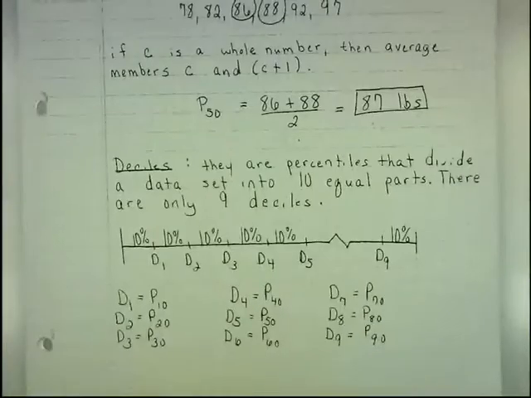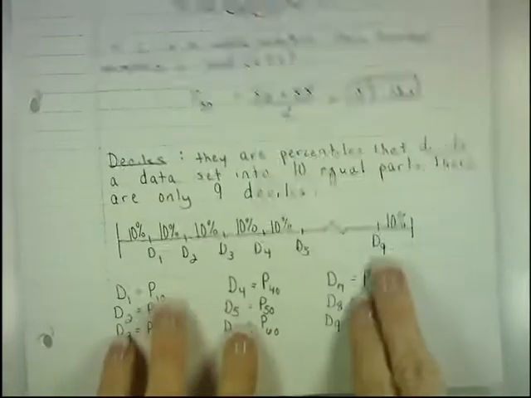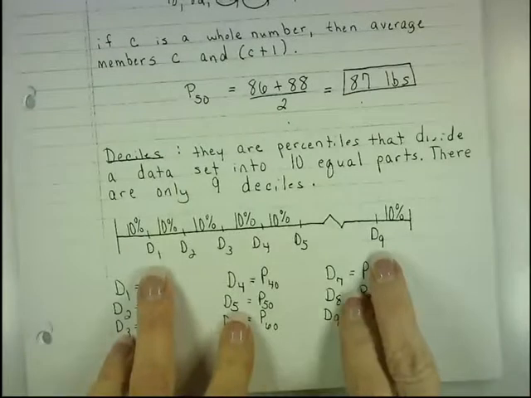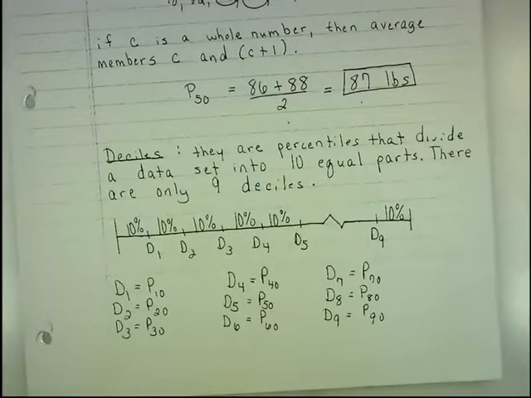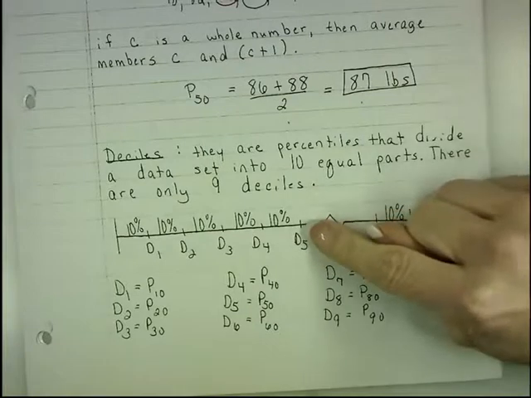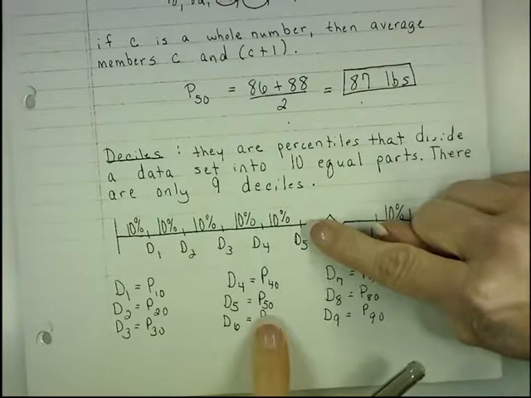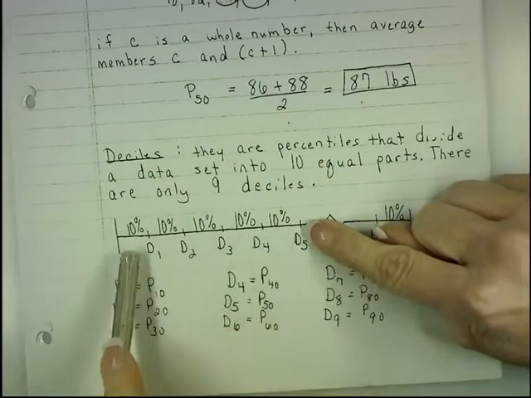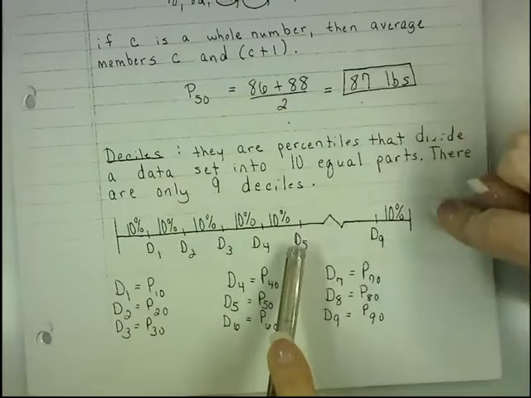Deciles are percentiles that divide a data set into 10 parts, and you have these 9 deciles, and each little subdivision is 10%. So if a value falls at the 5th decile, the 5th decile is really the 50th percentile, so I have 50% below it, and therefore 50% above.